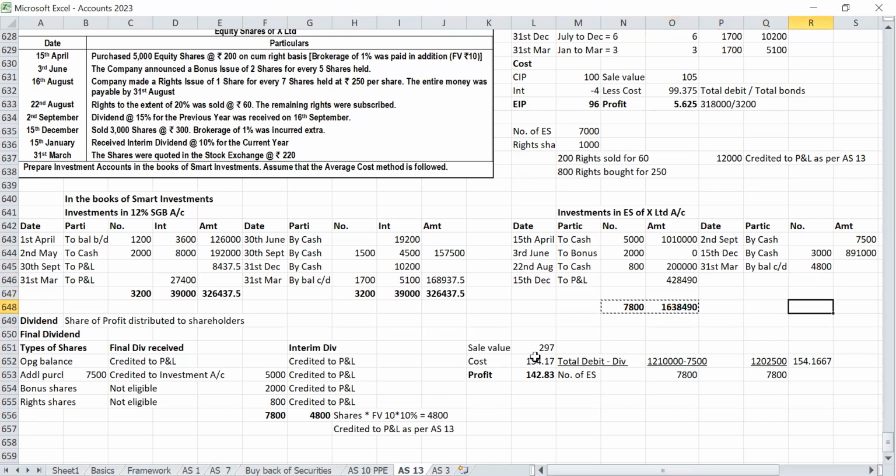So valuation. Cost is 73,999. Market value: 4,800 shares of 220 each. So whichever is less. Cost is 73,999. So the ledger balance will tally. No loss. Okay? Yes, sir. That's it.